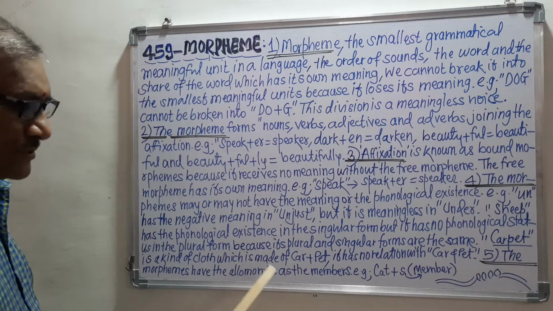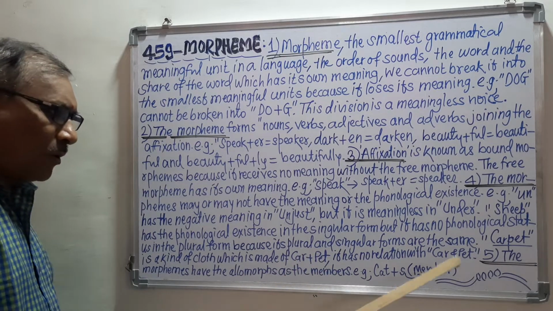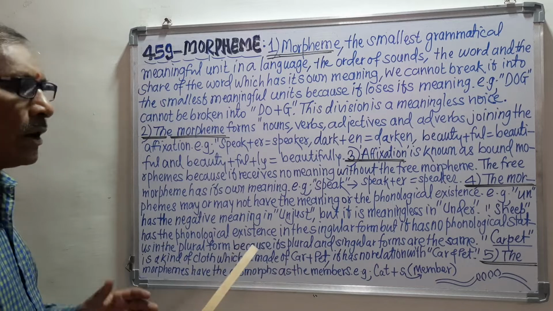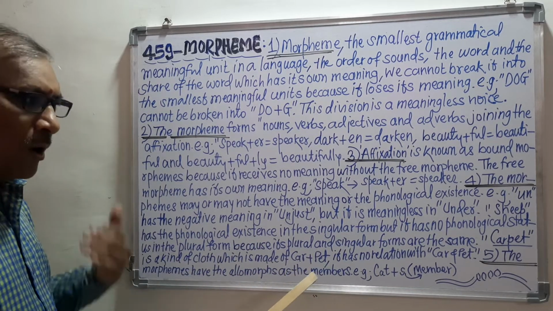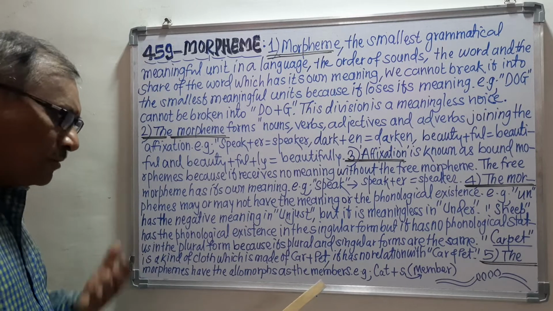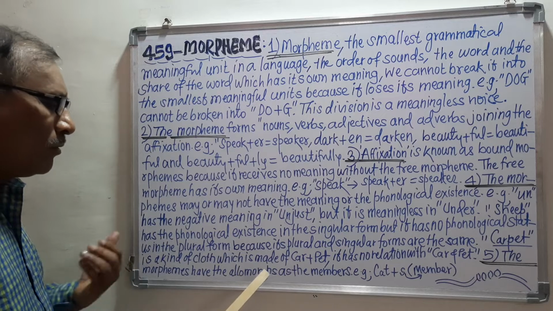Now the last point, the fifth point which I want to make here: morphemes have allomorphs. Remember, when we discuss morphemes, we can say that all the morphemes have allomorphs. What are allomorphs? The members. All the morphemes have members and those members are called allomorphs.